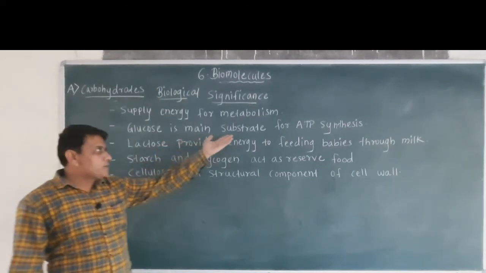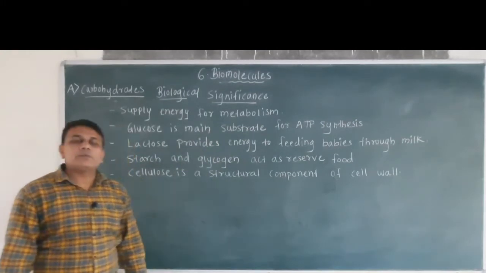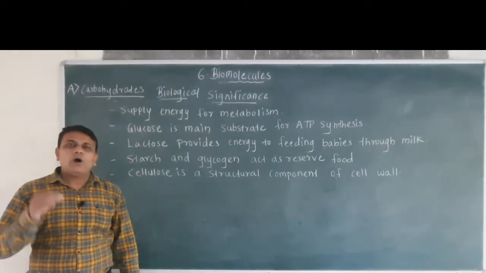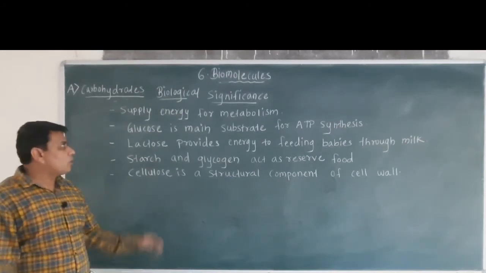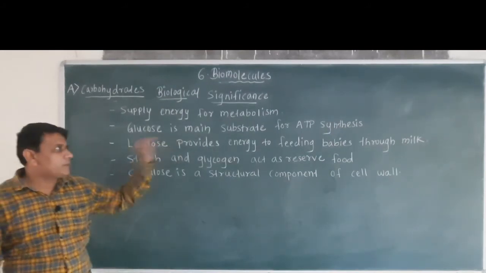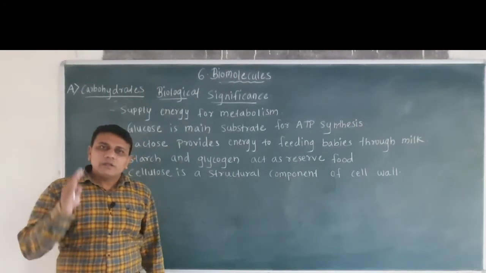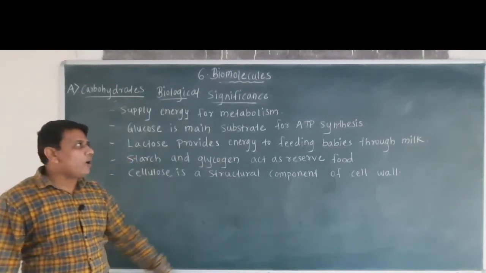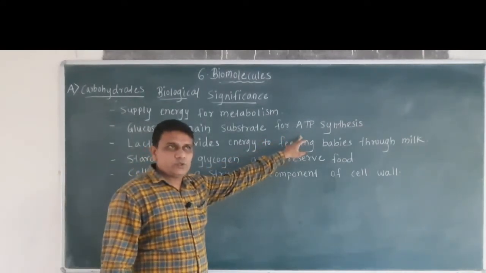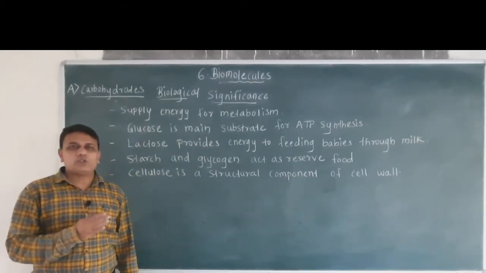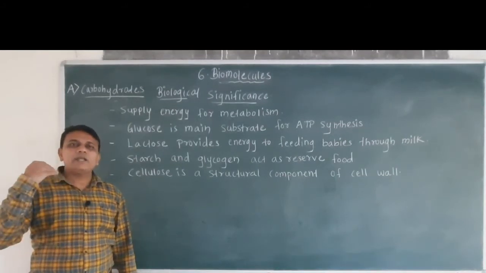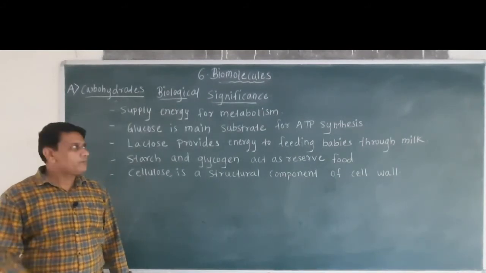The meaning of substrate is that a substrate is a substance on which the enzyme acts. So, glucose is one of the important substrates for the synthesis of ATP molecules. You know that ATP means adenosine triphosphate, and from these ATP molecules organisms get energy.